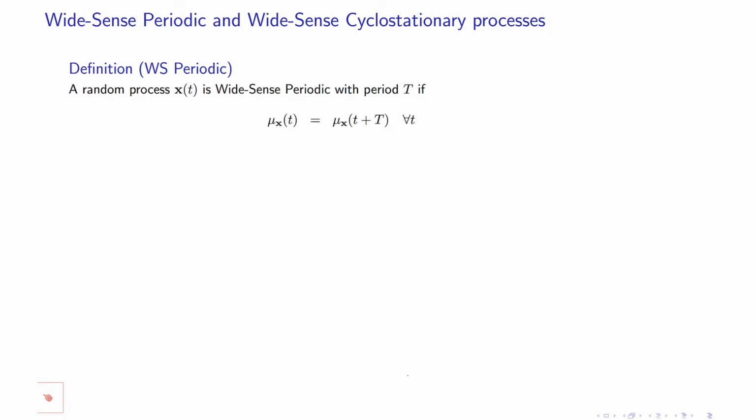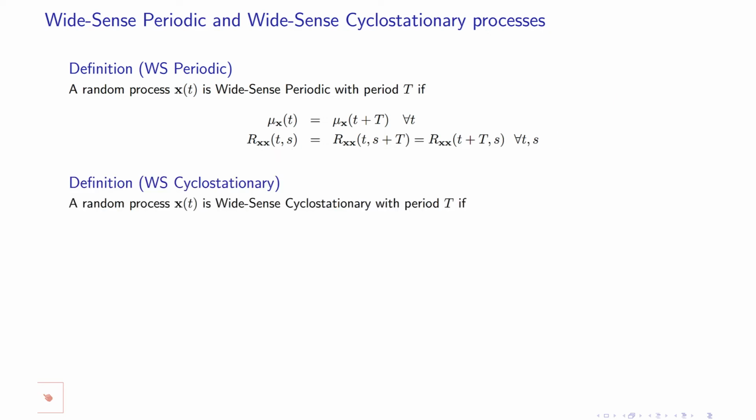We call a random process wide sense periodic if two conditions are satisfied. First of all, its mean is periodic, and its autocorrelation function is periodic in both t1 and t2. Remember that this is not wide sense stationary. So wide sense periodic is different from wide sense stationary.